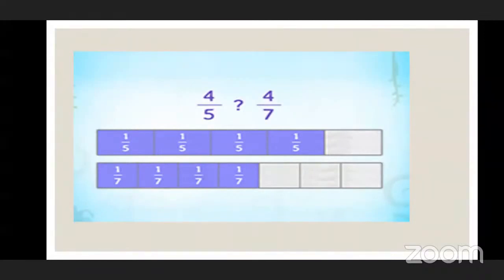But what is the difference over here? Which is the bigger, first one or second? We can see here which is the bigger. First one. What is that? 4 upon 5. Very good, 4 upon 5.